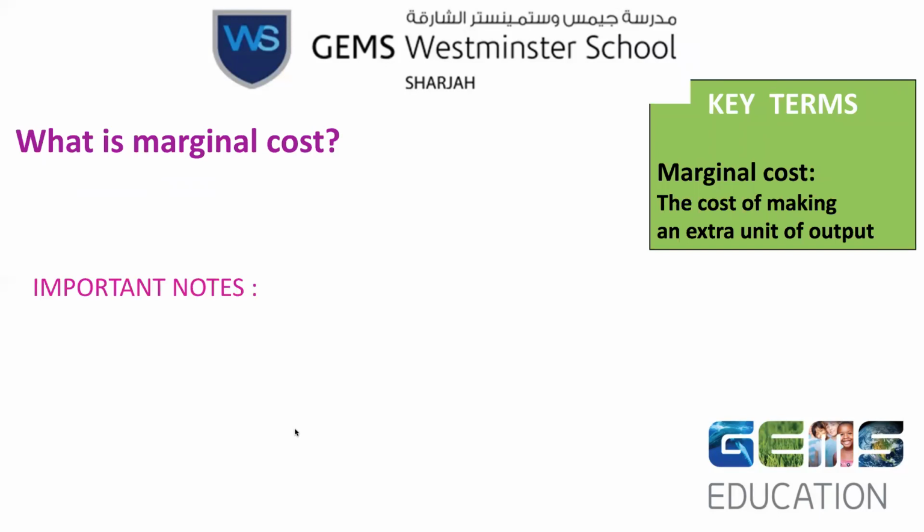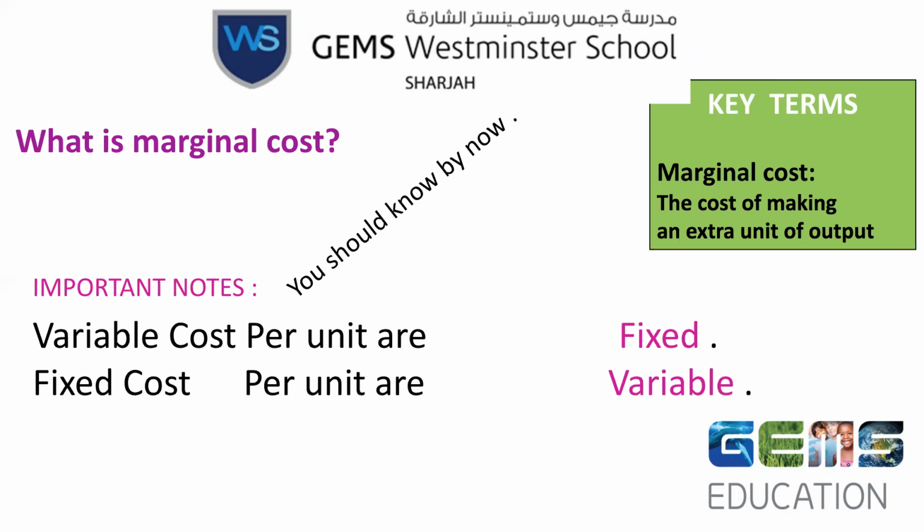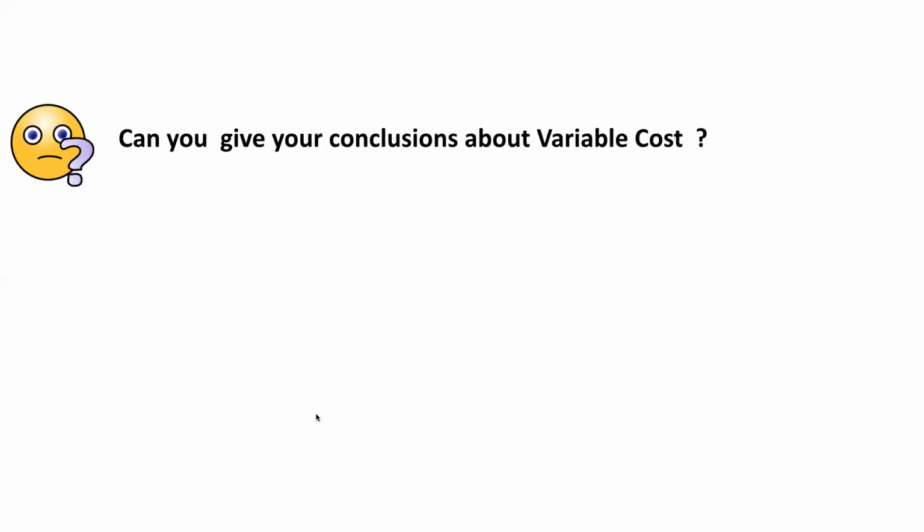Now you should already know that the variable cost per unit is always fixed, and the fixed cost per unit is variable. This is something I'm looking for. Can you give your conclusion about variable cost? Variable cost changes with the level of output. Variable cost will change with the level of output.